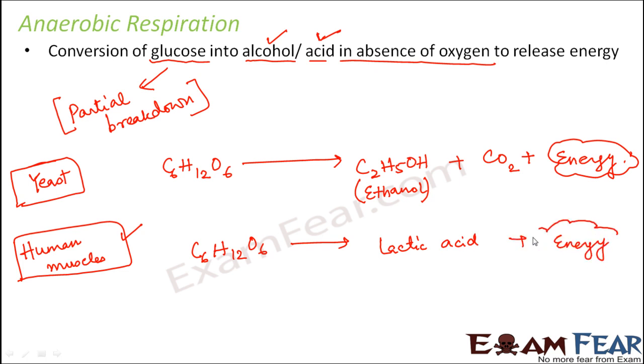Now, are you able to relate when aerobic respiration will take place in human beings and when anaerobic respiration will take place? Let me give you a simpler example. All along I have been talking about breaking down food to release energy, and this process of breaking down of food takes place inside each and every cell of our body.